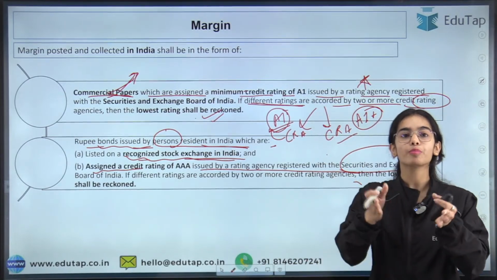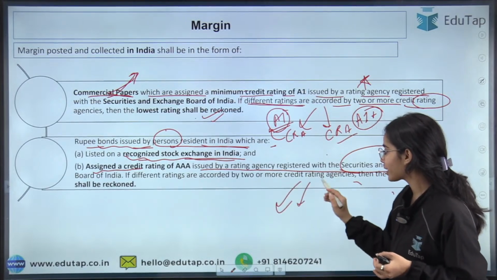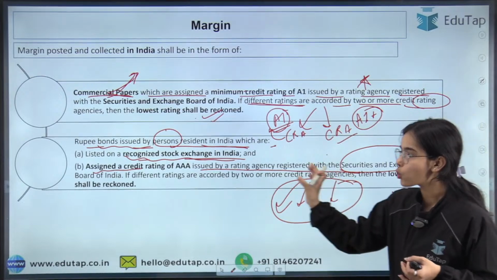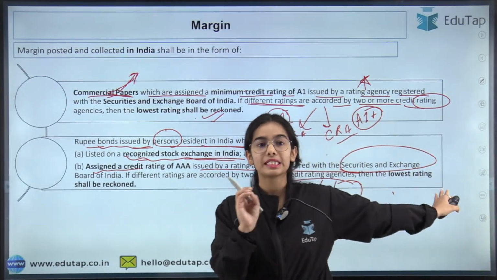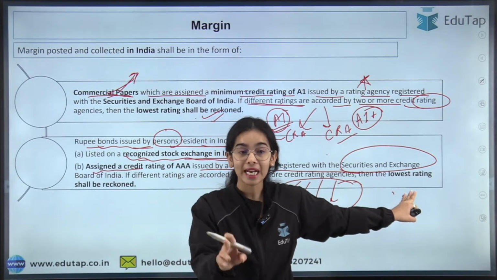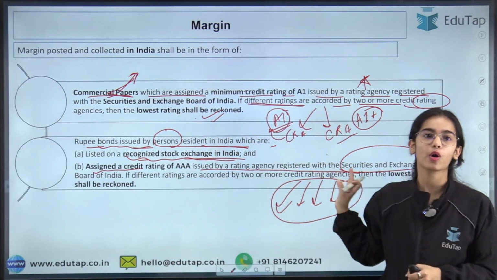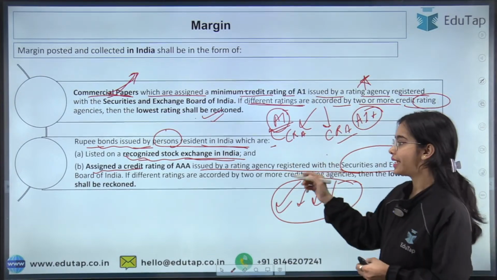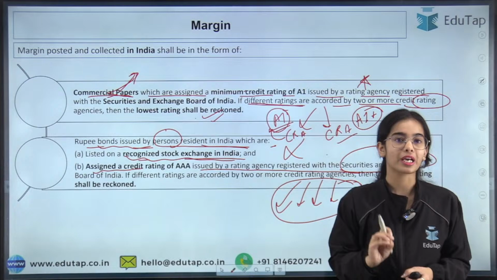If two or more credit rating agencies have given credit ratings, the lowest of the credit ratings will be seen, that is, which agency has given the lowest rating, and whether that lowest rating is AAA or not. If it is lower than AAA, then this rupee bond cannot become the margin.